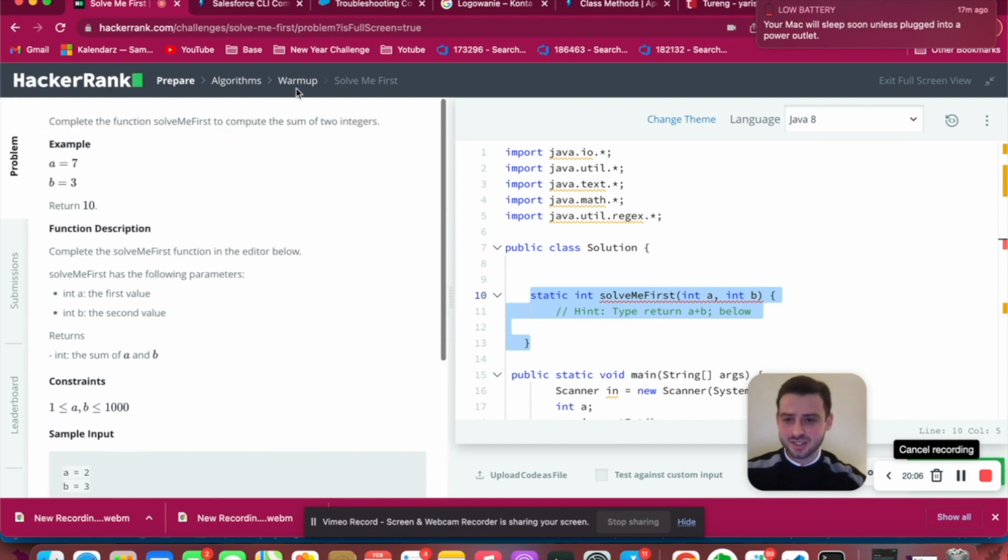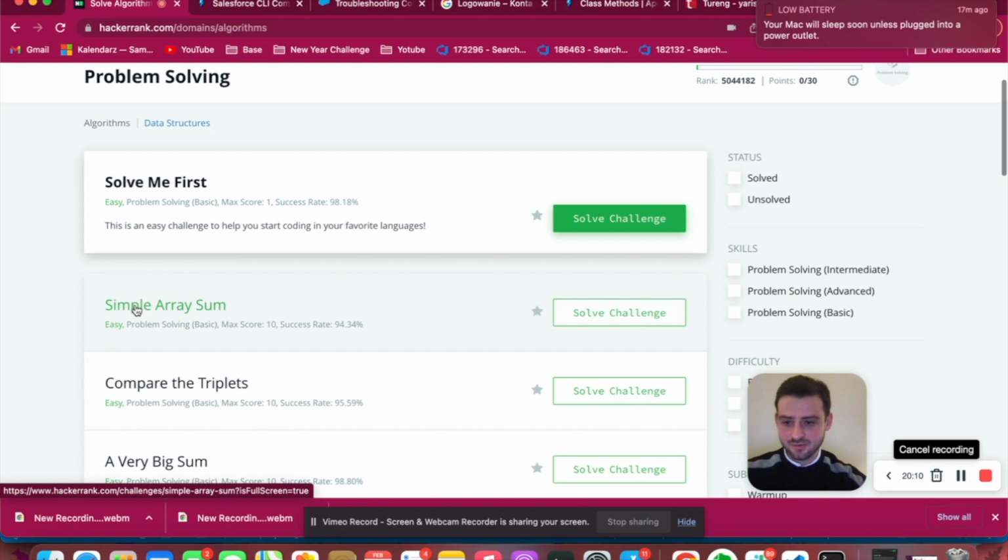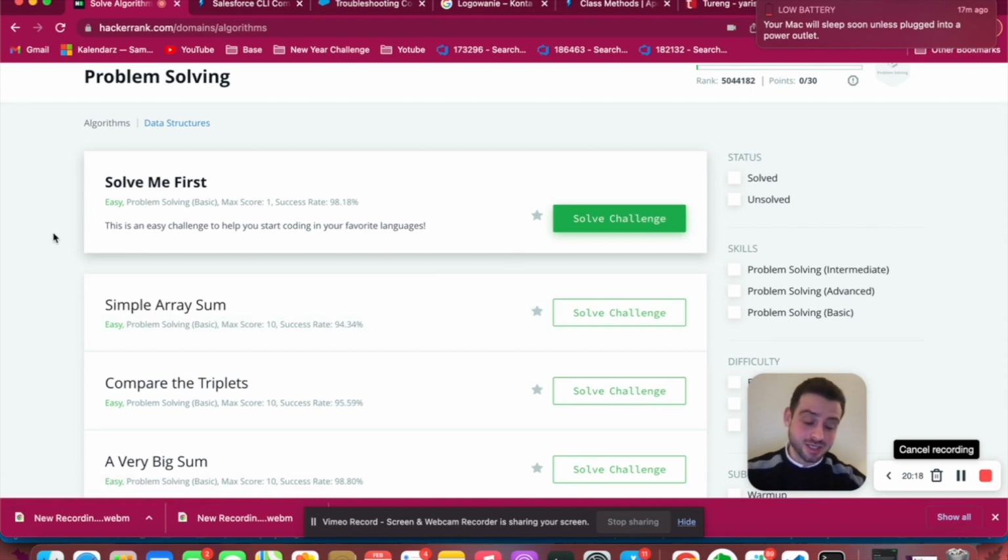So the next question will be, let me tell you, simple array sum. In advance, you can try to solve it, and you can check it against my explanation as well. I believe that it will be really good for you, and also really good for me as well.